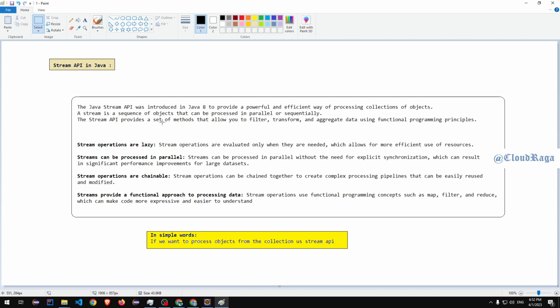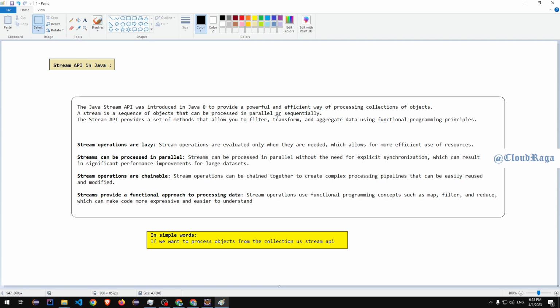Okay, so once you have a collection, you want to process it. The efficient and powerful way is to use streams. So what is a stream? A stream is a sequence of objects that can be processed in parallel or in a sequential way. So if you want to achieve it through multithreading, that's also possible through streams. Plus, it also gives you a feature where you can add some filters, or transform your objects through any kind of mechanism. So you can also go for streams.